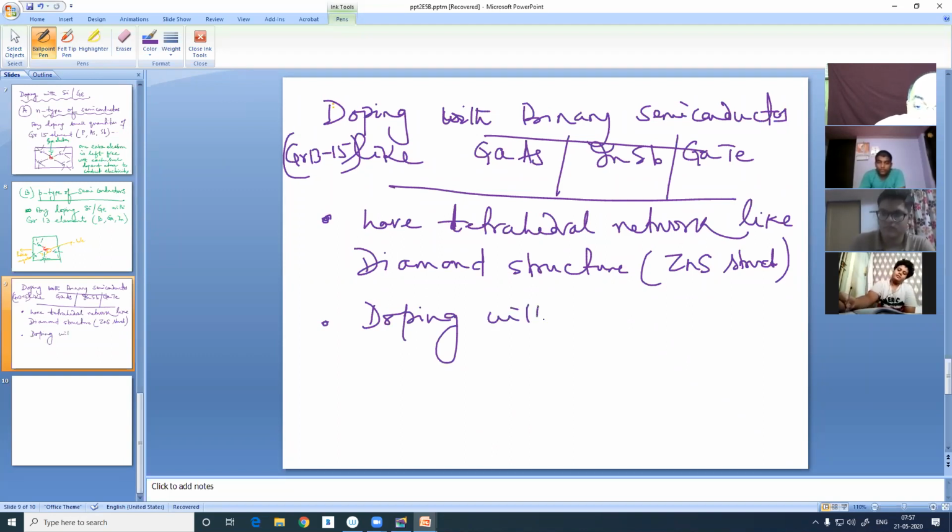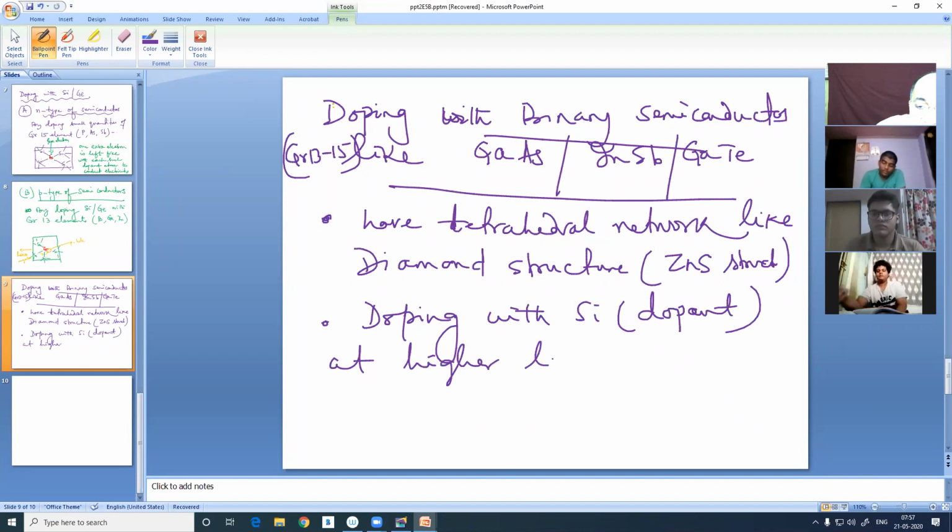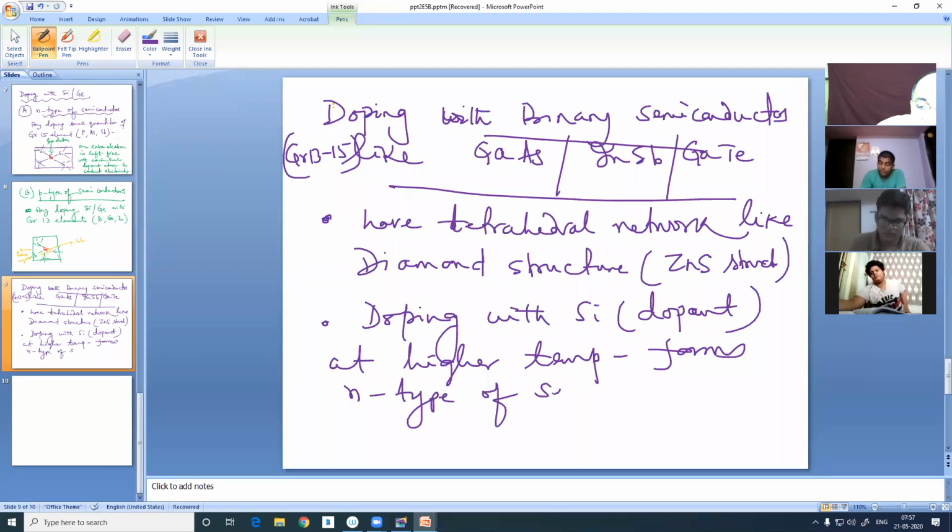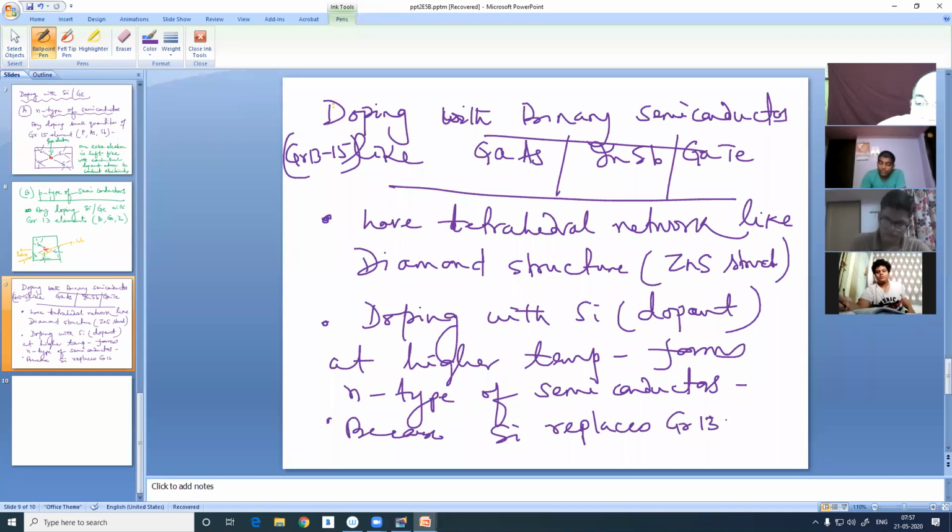Now, doping, this is the last thing. Doping with silicon, the dopant, at higher temperature forms N type of semiconductor. Because at high temperature, silicon replaces group 13 atoms like gallium.